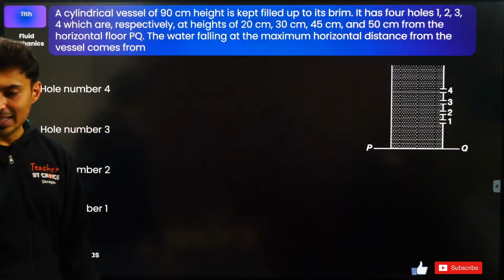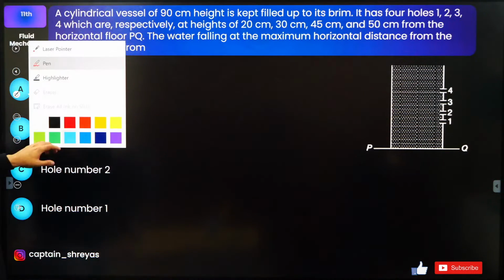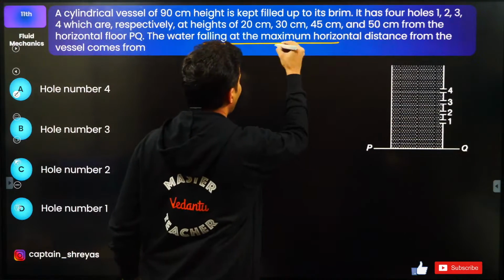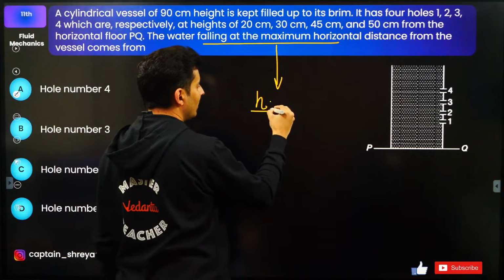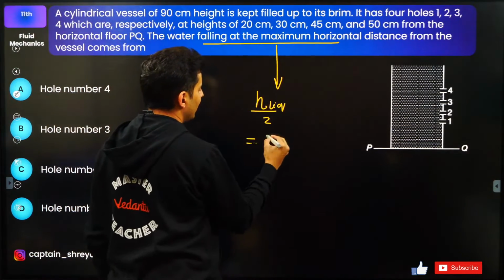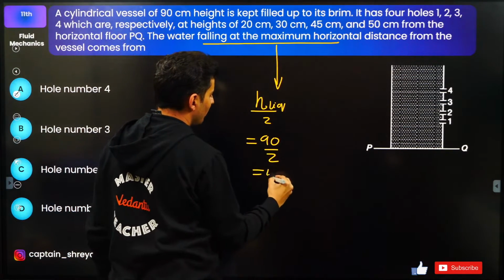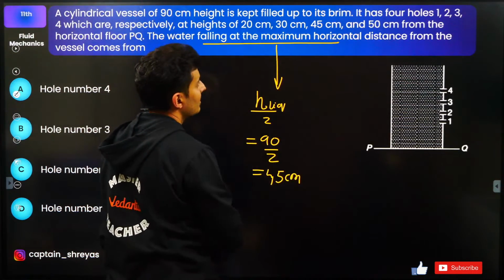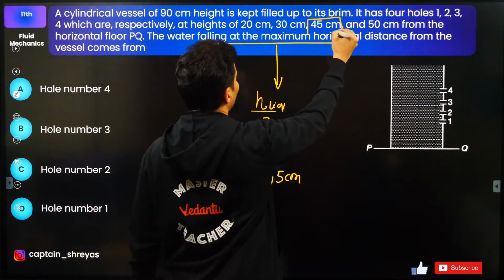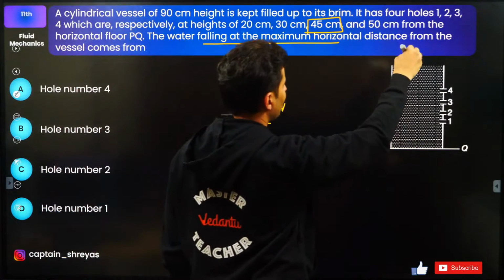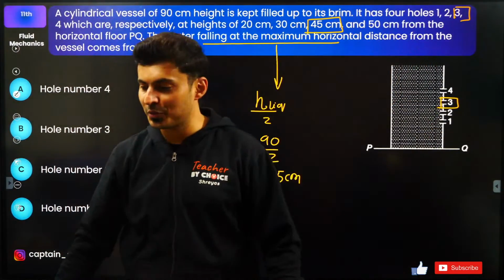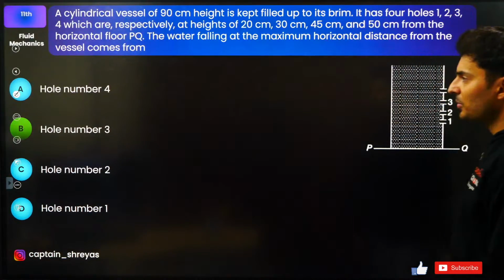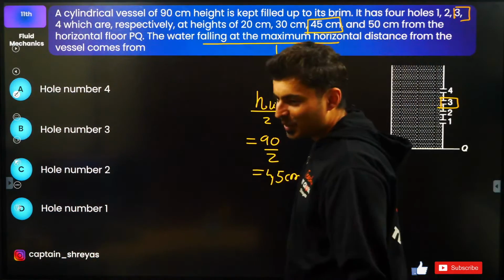Okay, many of you are saying D and B. Let's have a look. Obviously, maximum range happens when the hole is at a height of the liquid level by 2. So that is 90 by 2, which is 45 centimeters. 45 centimeters is right over here, which is hole number 3. So hole number 3 will give maximum range. So that's option B, obviously correct.